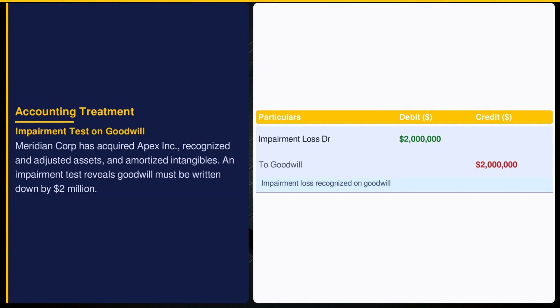Goodwill is tested for impairment annually under AASB 3. Meridian recognizes a $2 million impairment loss due to a decline in Apex's future cash flows. This reduces goodwill on the balance sheet and reflects a more accurate asset valuation.